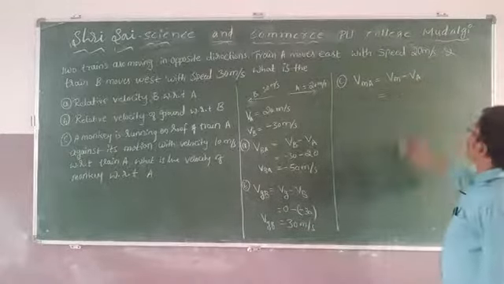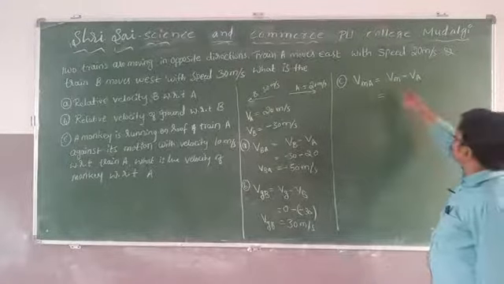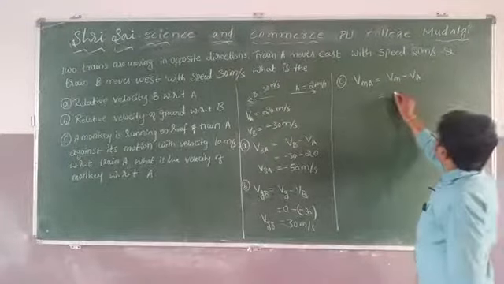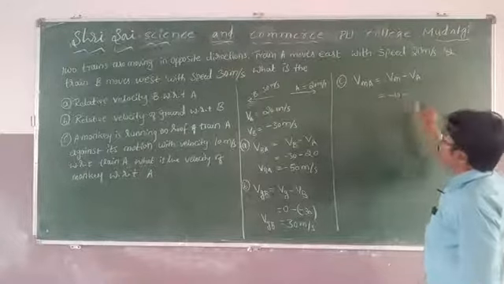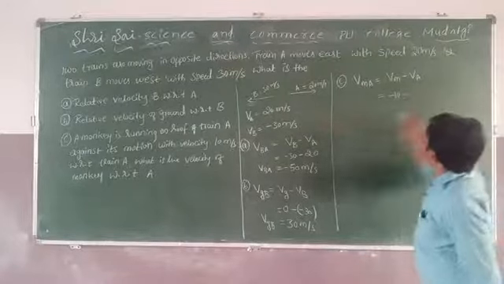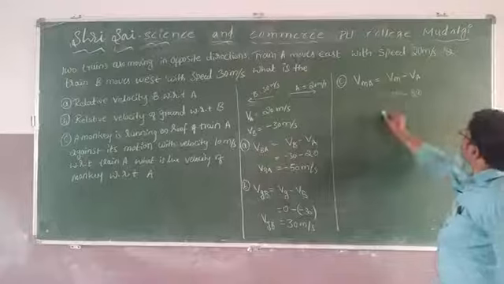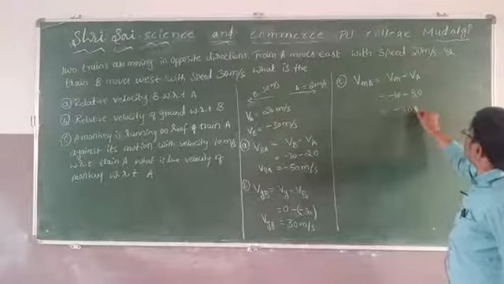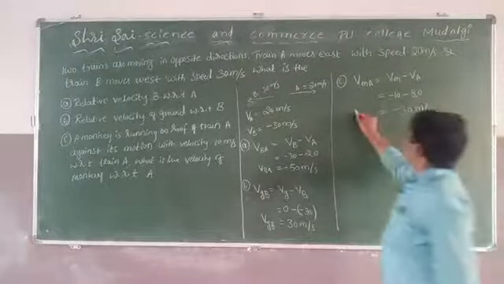Vm minus Va. What is the Vm? Velocity of the monkey. Velocity of the monkey is minus 10 meter per second. Va, what is the value? Va value is 20. Therefore, minus 30 meter per second.